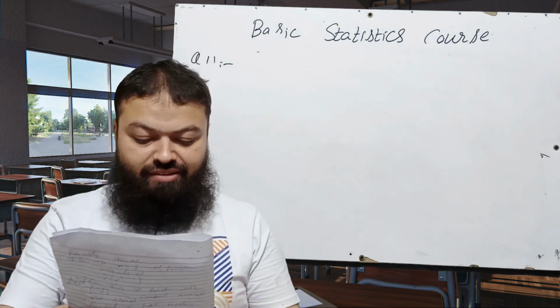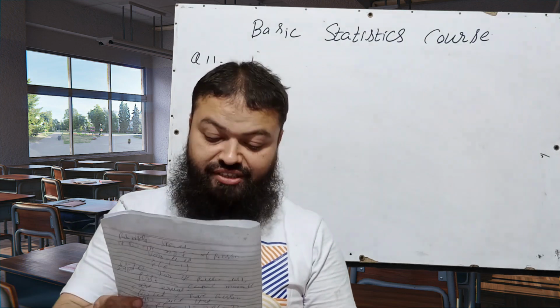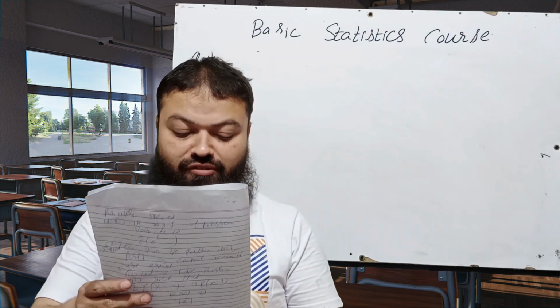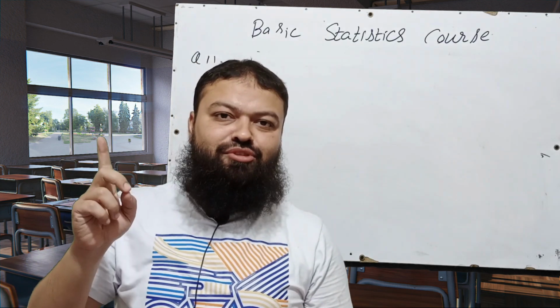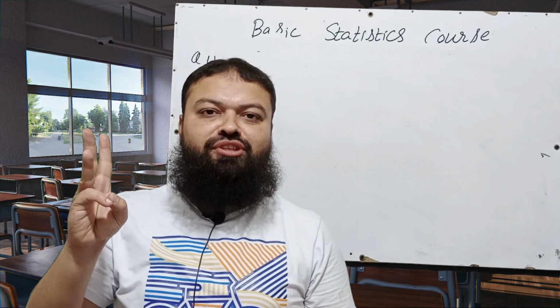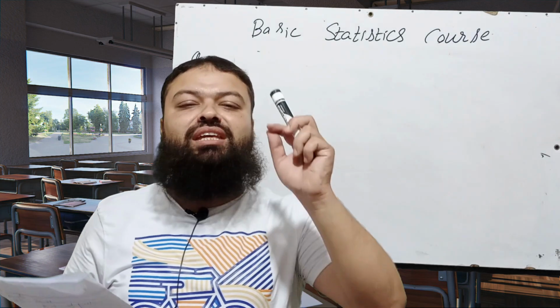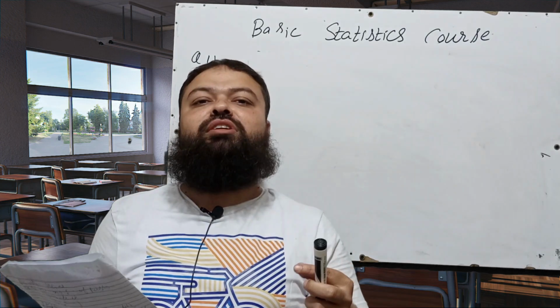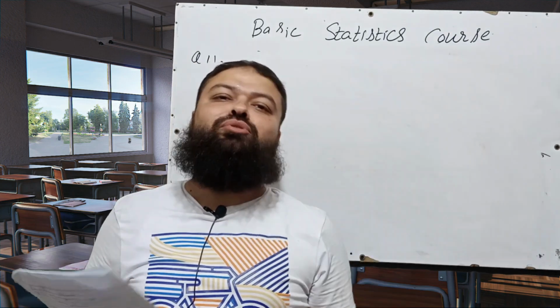Now, question number 11, which is the last question of today's lecture: the number of twin births in a hospital follows A, binomial distribution, B, normal distribution, C, Poisson distribution, D, none of the above. C will be the correct option in the exam. The number of twin births in a hospital follows the Poisson distribution.